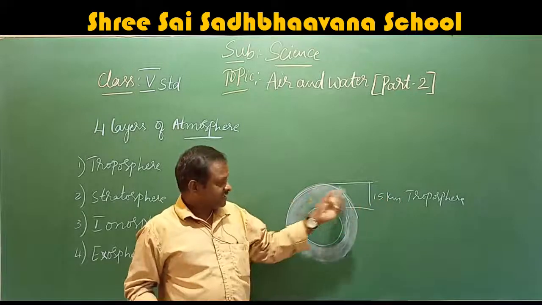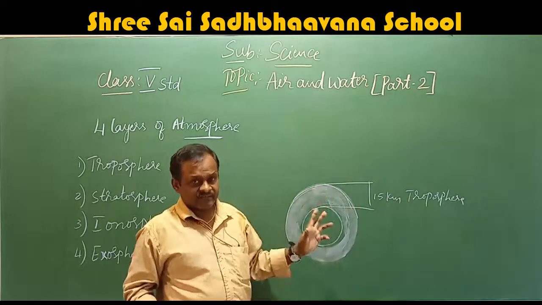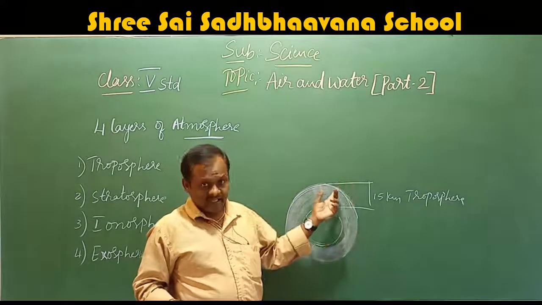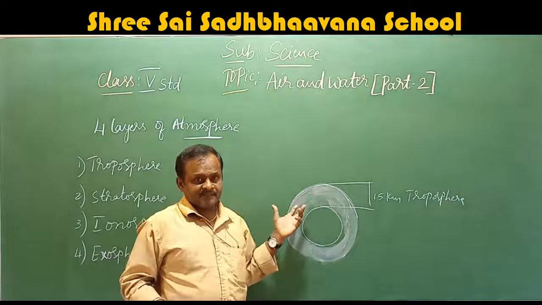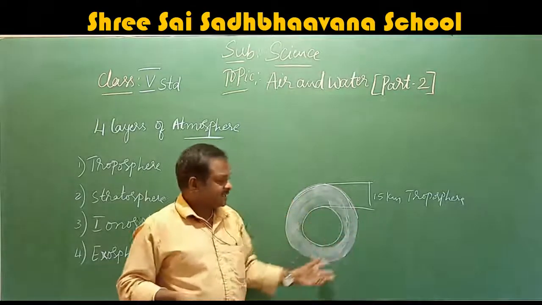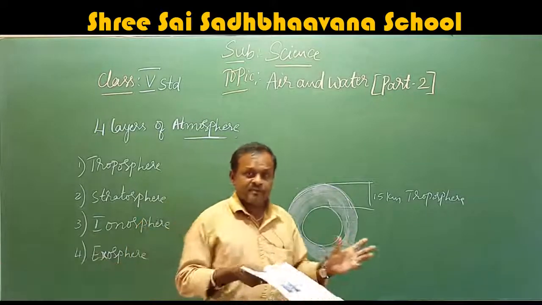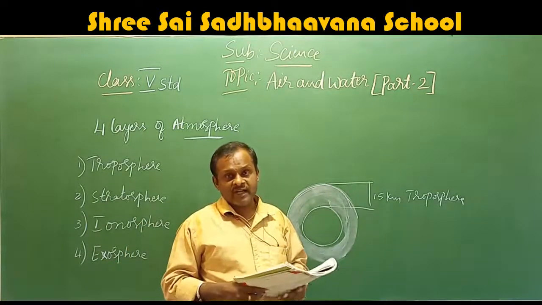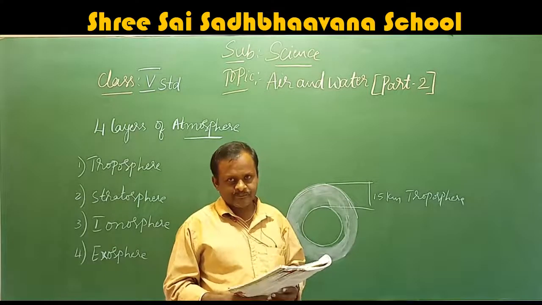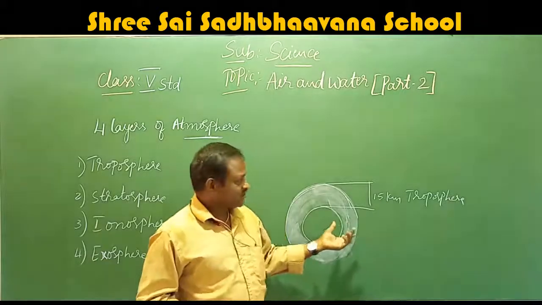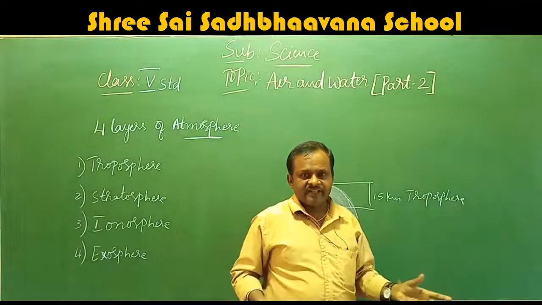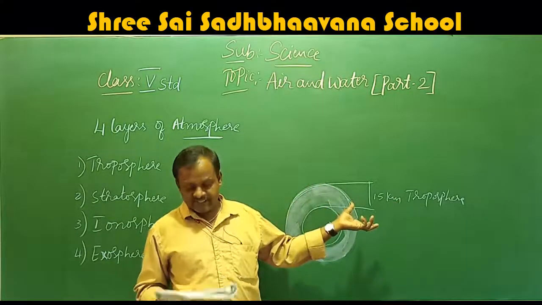Once again, I will explain. This troposphere is on the Earth's surface, where we are living. It extends up to 15 kilometers height. Here the gases we are breathing, nitrogen, oxygen, carbon dioxide, everything is present. Here the wind blows, clouds form, and weather changes take place. So this is about the troposphere, where we are living.